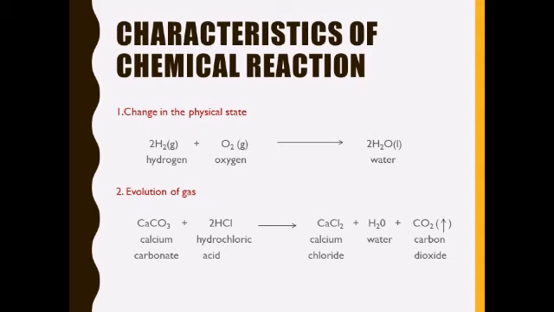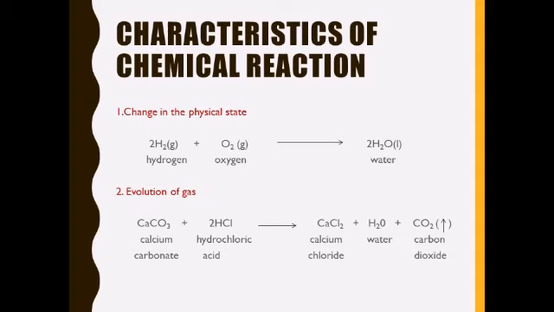Now next we will discuss characteristics of a chemical change. First is change in physical state. For example, if we want to convert hydrogen and oxygen into water, hydrogen is a gas and oxygen is also a gas. When these two gases combine together, they form water. So both the gases react together to form a liquid, that is water. So in this change, the physical state has changed from gases to liquid.